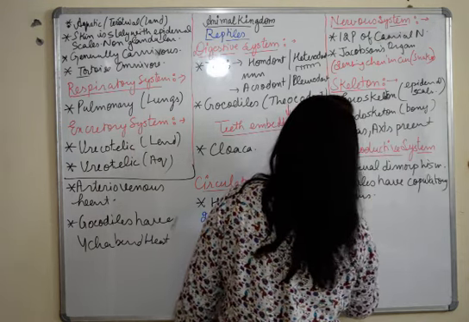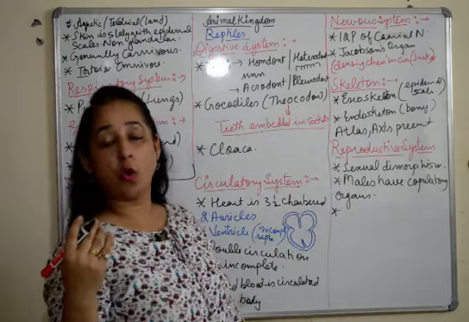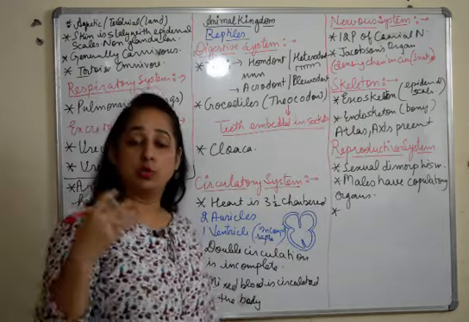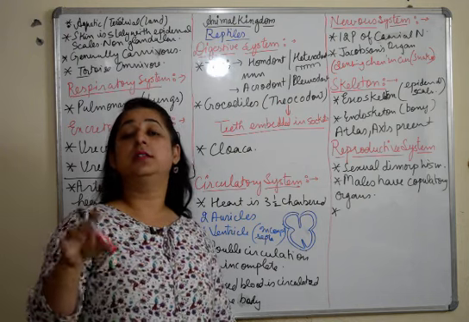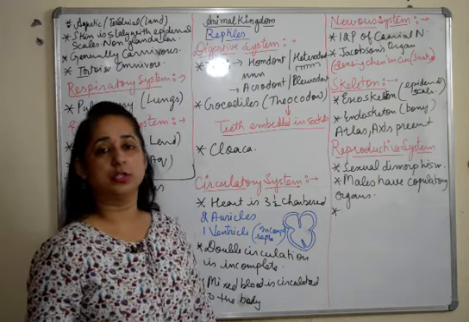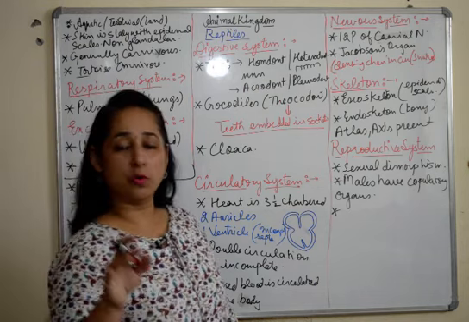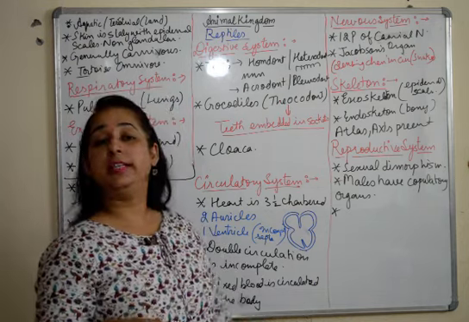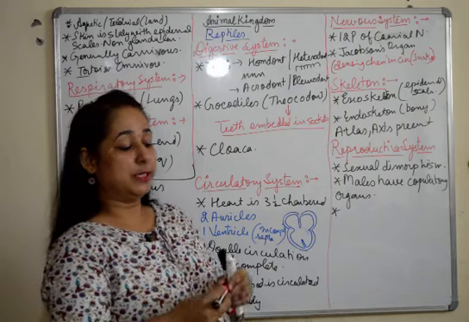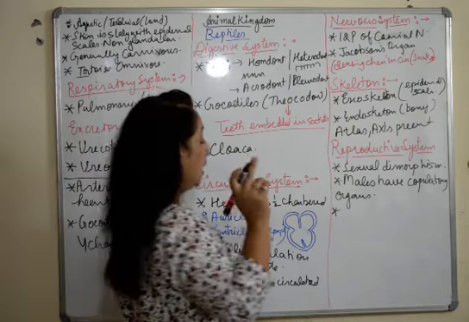Copulatory organs are the organs which assist the process of copulation, and they can also have claspers and other structures to clasp the female during copulation. So the males have copulatory organs present in them.